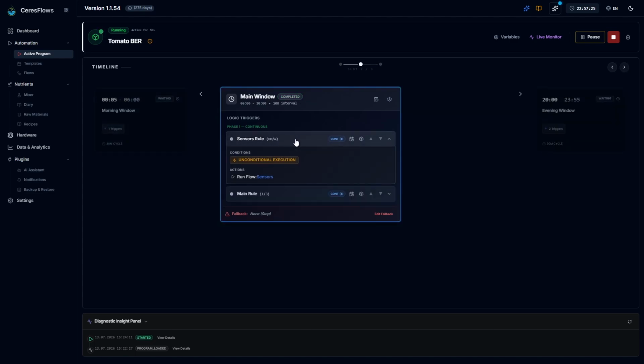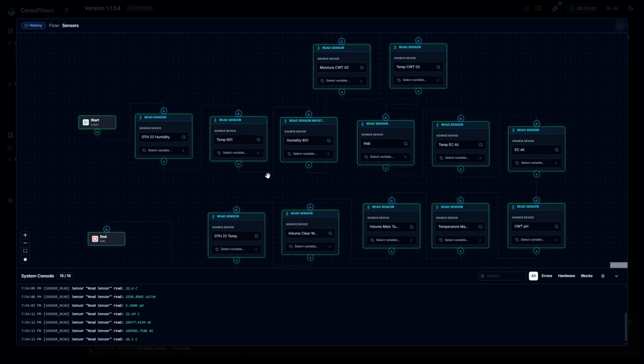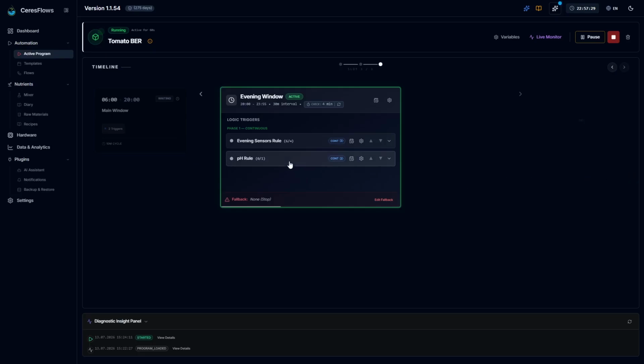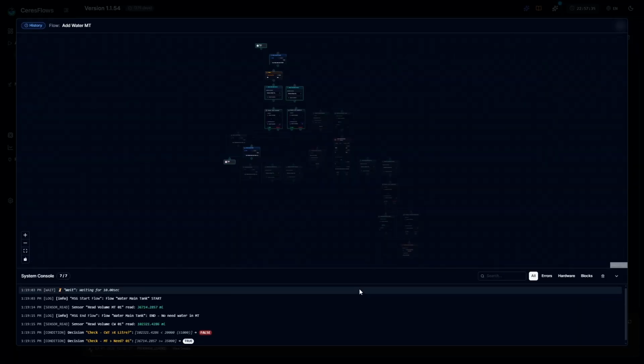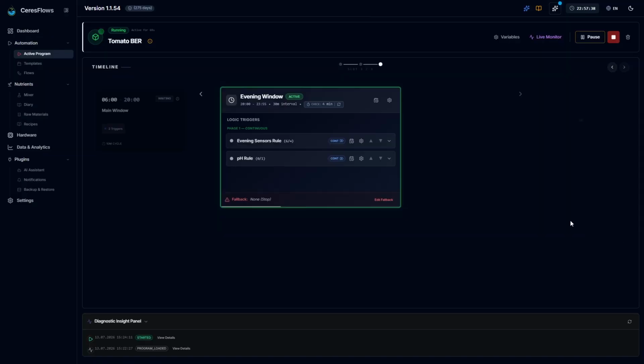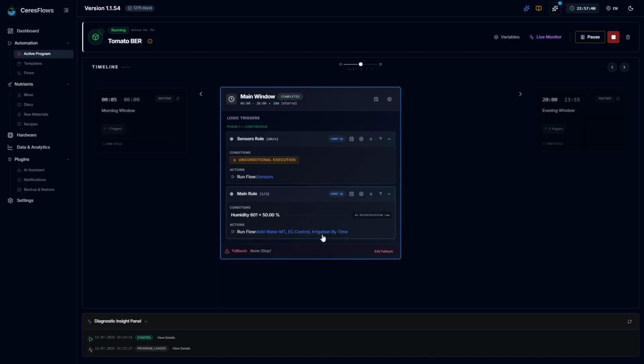Active program is not an editor. You don't build flows or design templates here. It's the runtime environment where a finished program is prepared, launched, monitored, and managed while it's actually running, where logic, strategy, real devices, and real data from the installation all meet.